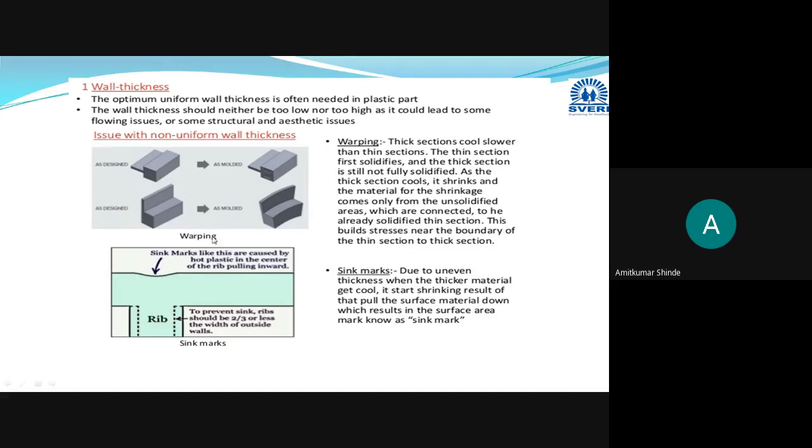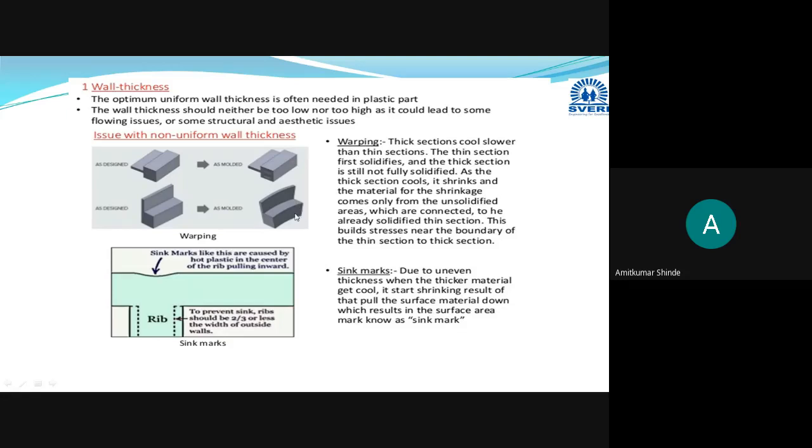The material from the unsolidified area, which is connected to the already solidified thin sections, will flow, and this builds stresses near the boundary of the thin section to the thick section, and it results in this warpage.